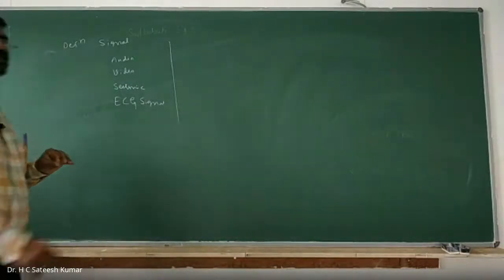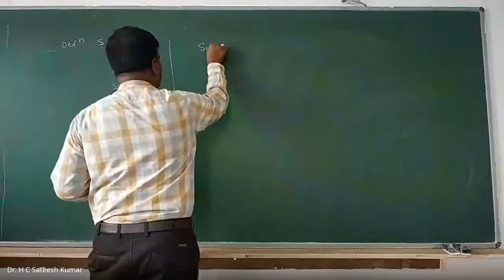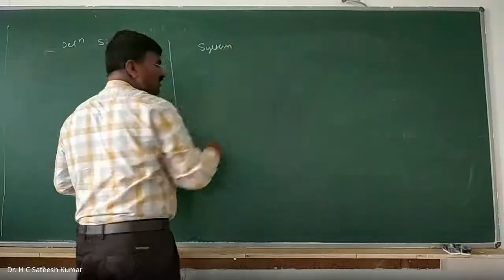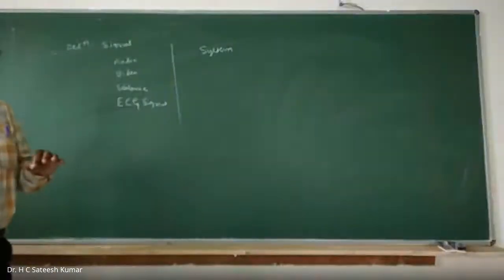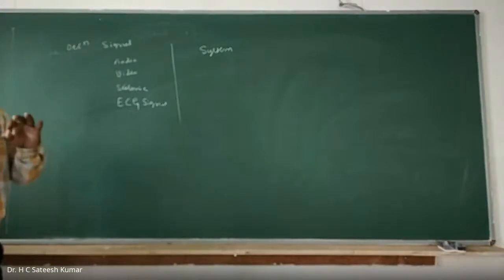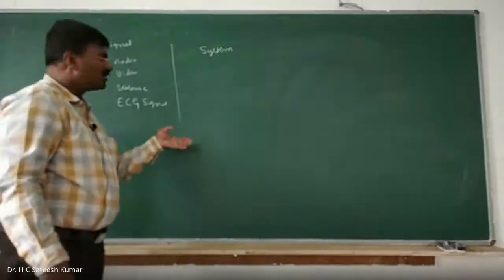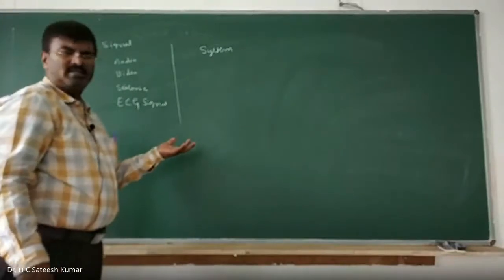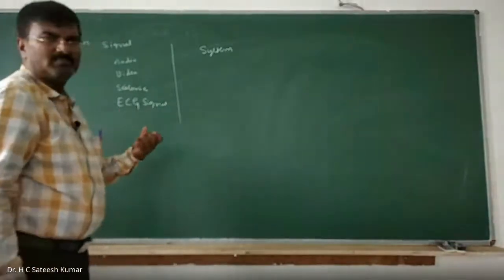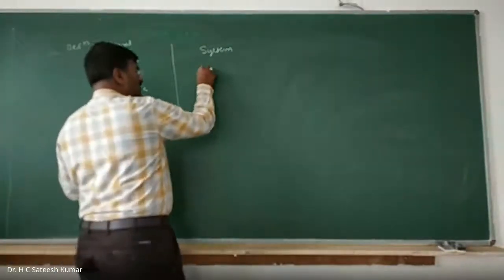Similarly, we have systems. A system definition is something like this. A system is nothing but what? It is an entity which takes one or more signals as input, modifies them in the desired manner, thereby giving out a new signal. That is a system. Okay, right? So examples of the system are what?